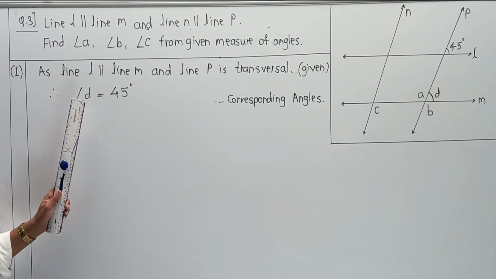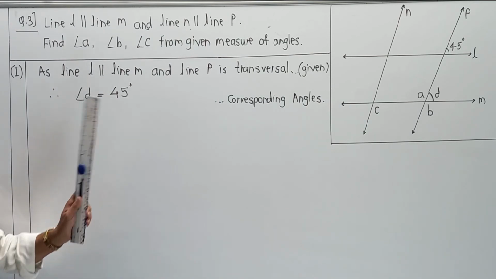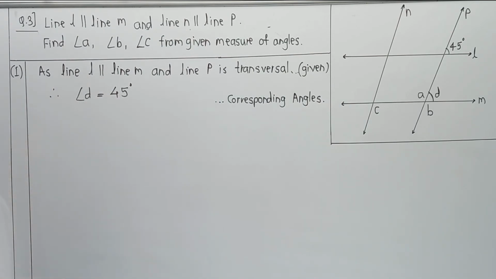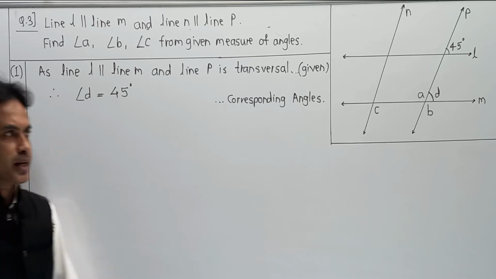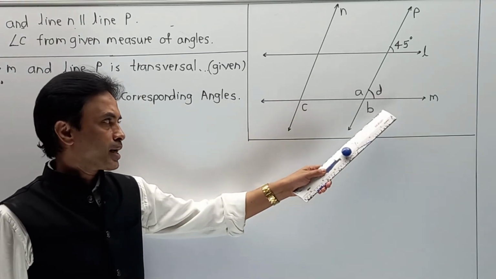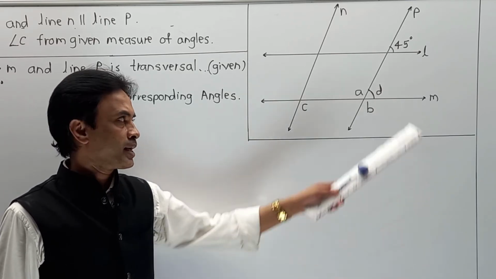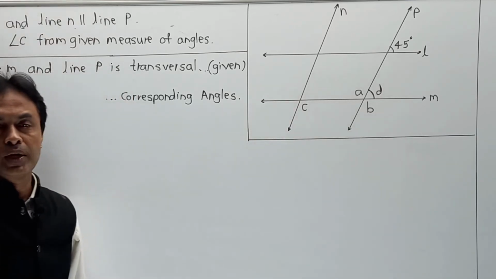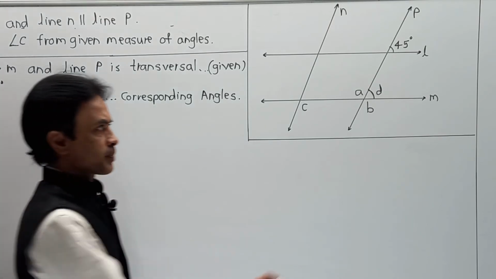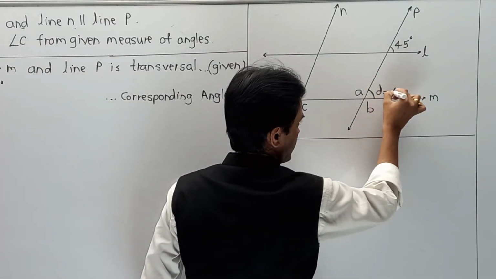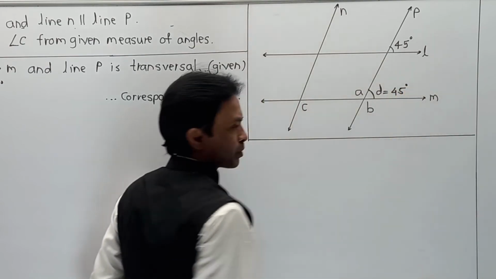Now next part, angle D is equal to 45 degrees. From D we can have a correlation for B as well as A. Here, angle D and angle B are linear pair angles. Naturally, the addition of these two will equal 180 degrees. Now, as your value of D is 45 degrees, starting from that part.